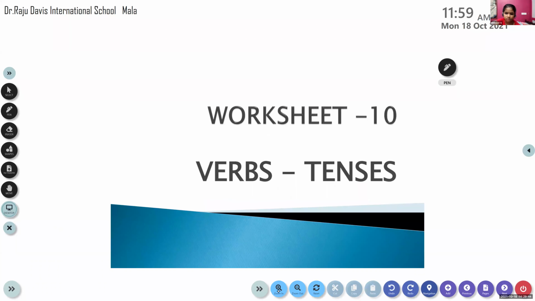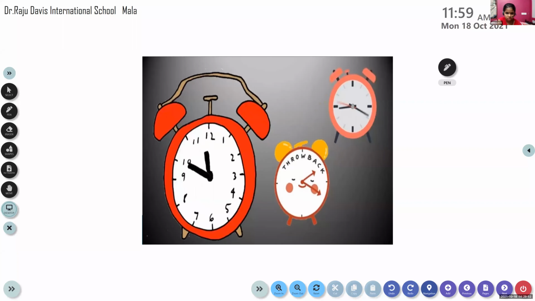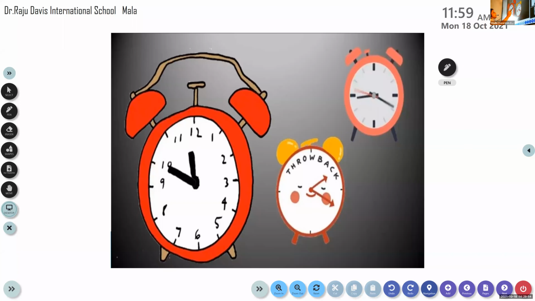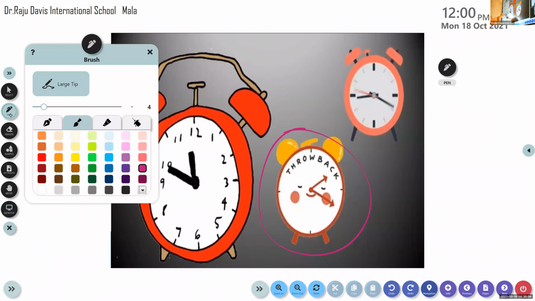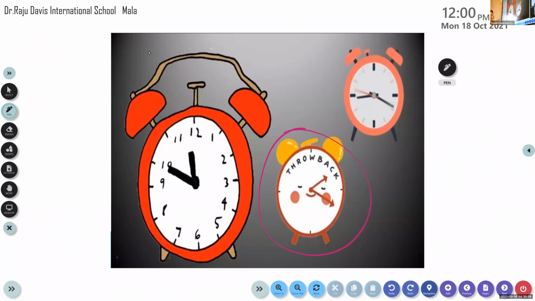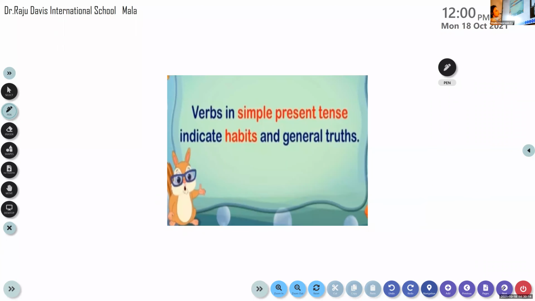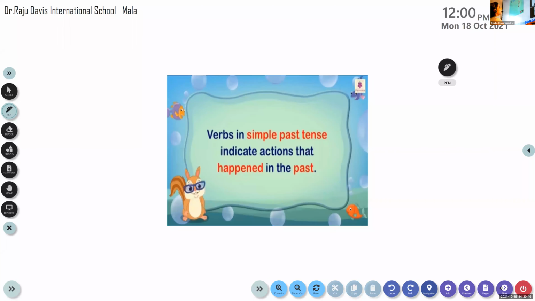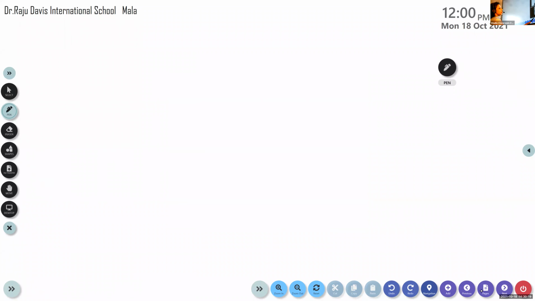So we are in worksheet 10, verb tenses. I've already told you the tenses of the verb tell us the time when the action has taken place. Is that clear to all of you? So there are three main tenses. What are they, my dear children?